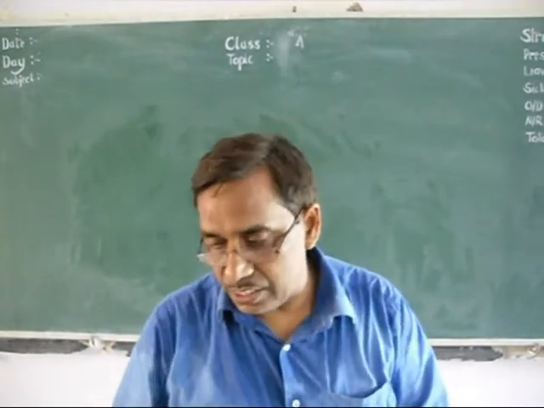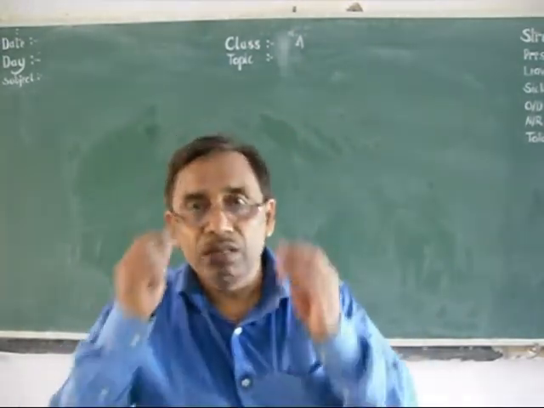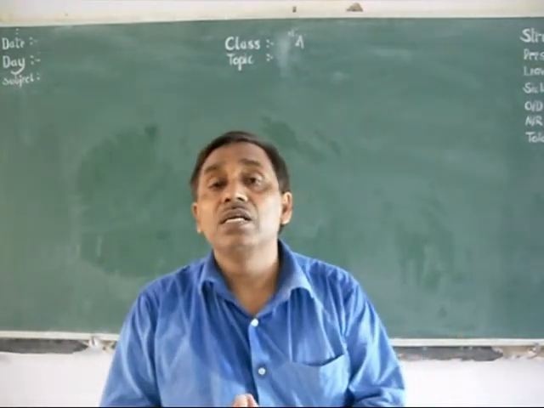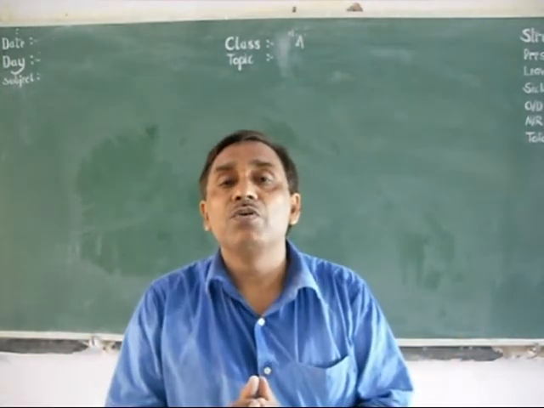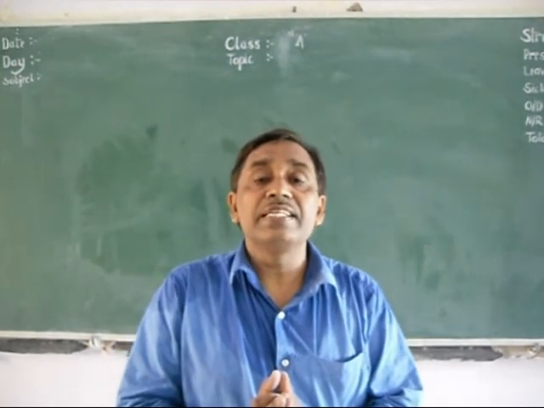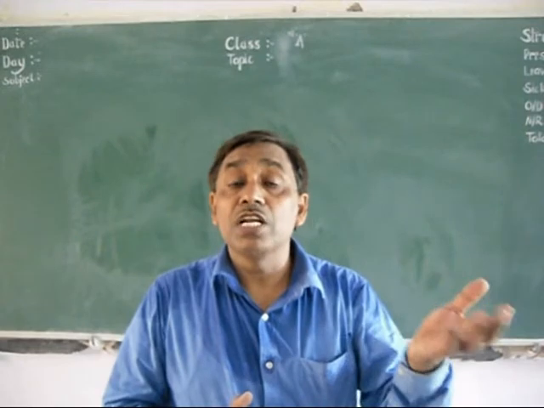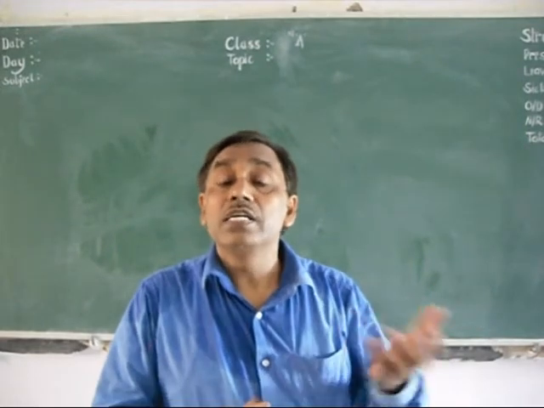Dear student, in the previous video you have seen about the prokaryotic cell. Today we will discuss about the eukaryotic cell. What is eukaryotic cell? How is it different from the prokaryotic cell? Where is this eukaryotic cell found? So eukaryotic cell is present in all plants and animals, even in the protists like amoeba, paramecium, euglena, and in fungus also.